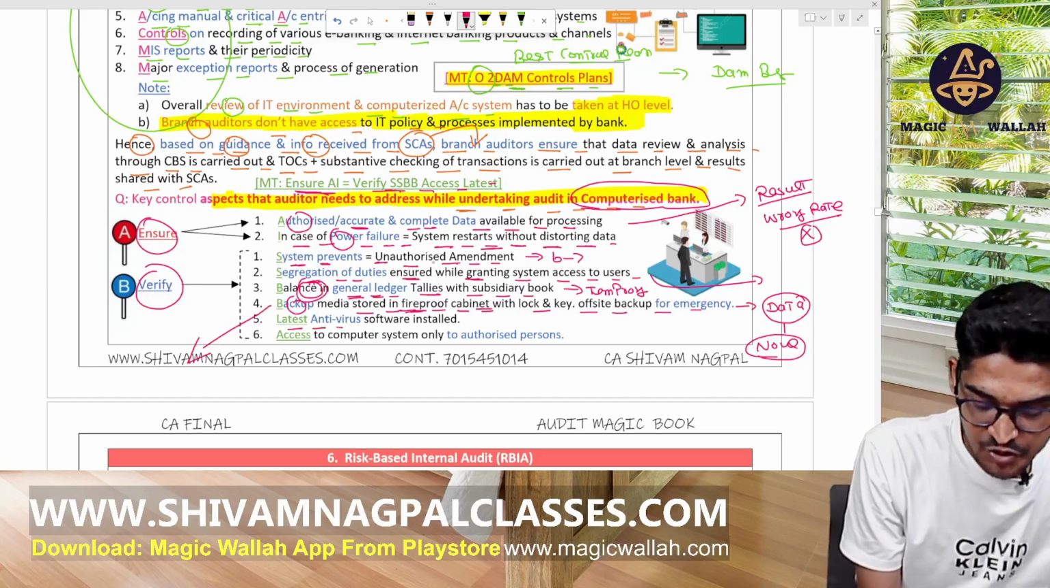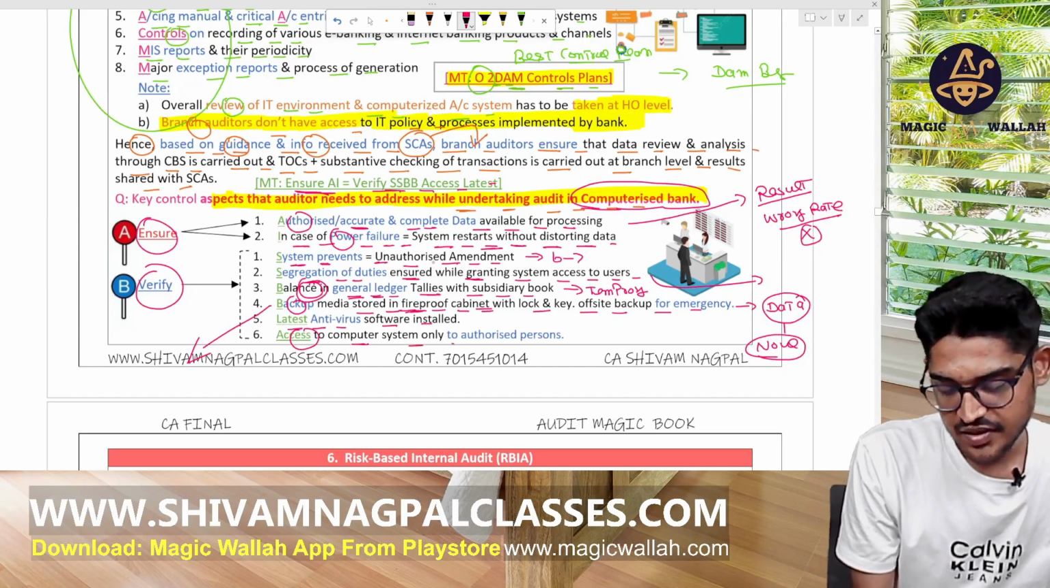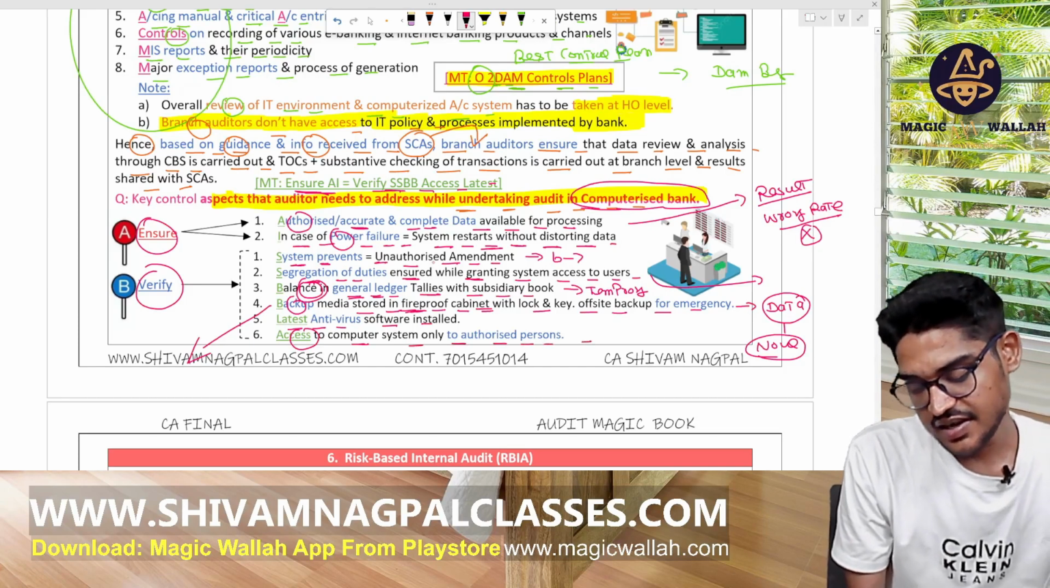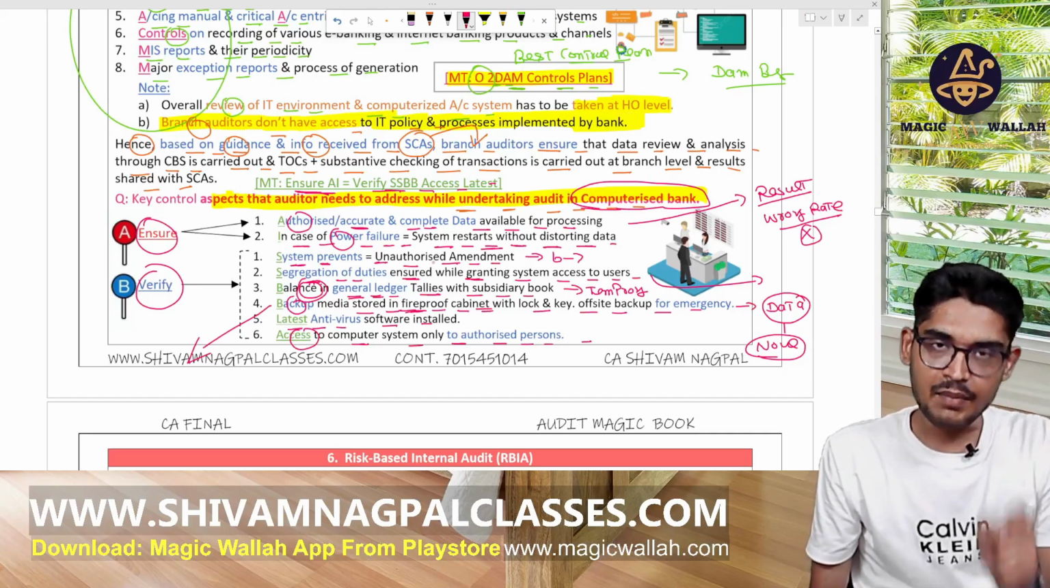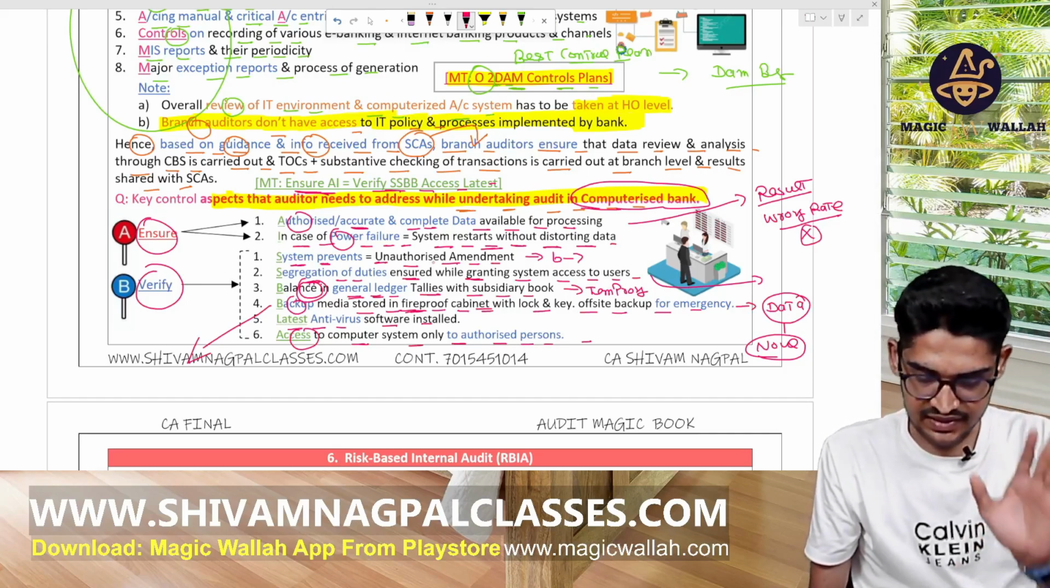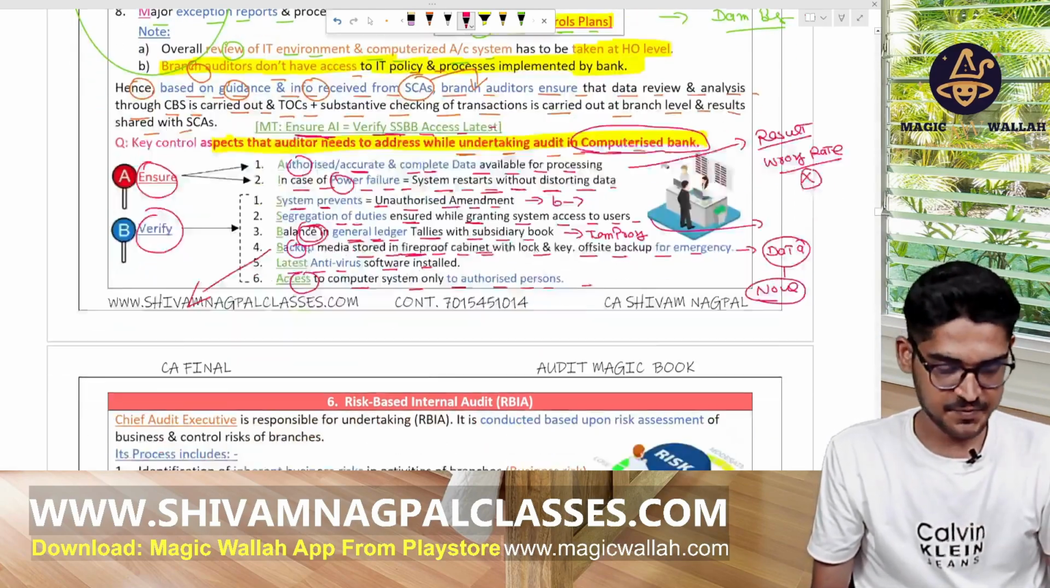Latest antivirus should be installed and access to the computerized system only to authorized persons. Right? So ensure that and verify the access status. In this way, you can learn all these points. You can learn 5 to 6 points out of the 8.